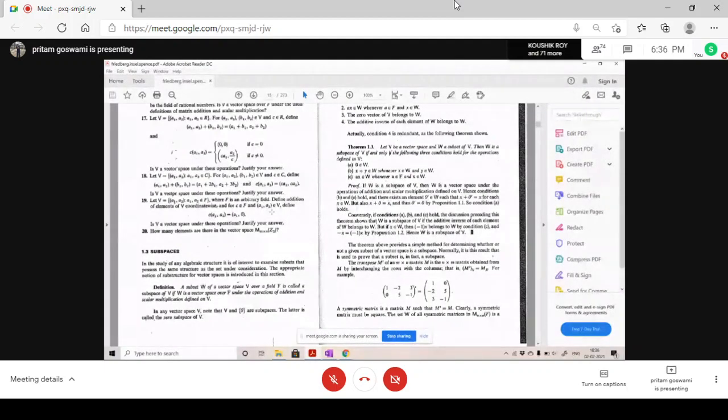Now we have studied groups also, right? After you study the definition of a group, you go for a subset of the group and you check whether that is a group also or not. You call it a subgroup, right? So in vector space, we will also do the same thing. We will take a subset of a vector space, say V.